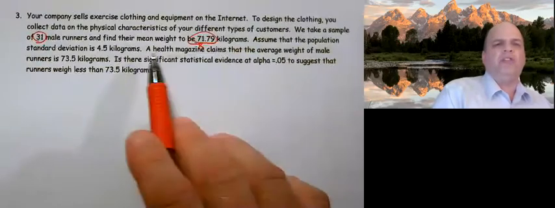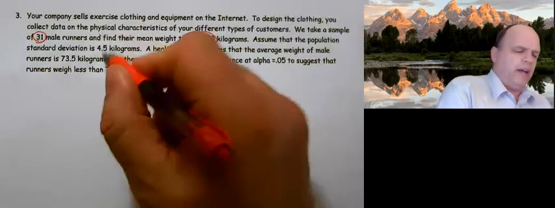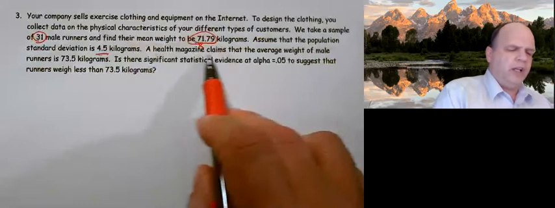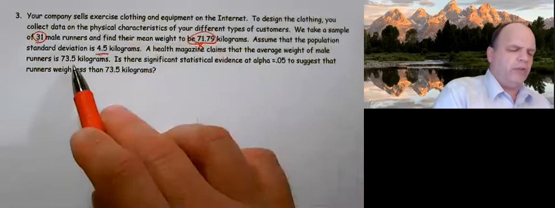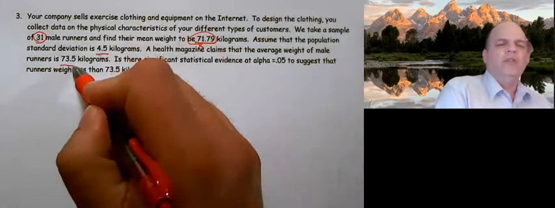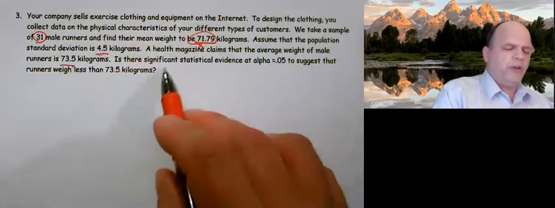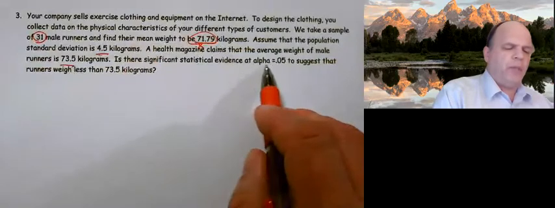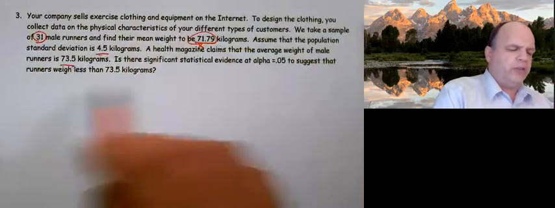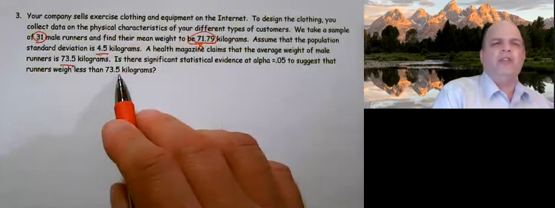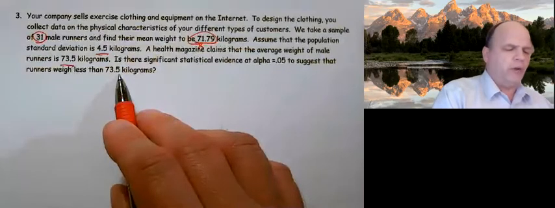Assume that the population standard deviation is 4.5. A health magazine claims the average weight of male runners is 73.5. So here's the claim. This is what we believe to be true. Is there statistical evidence at alpha equal 0.05 to suggest that the runners weigh less than 73.5 kilograms?